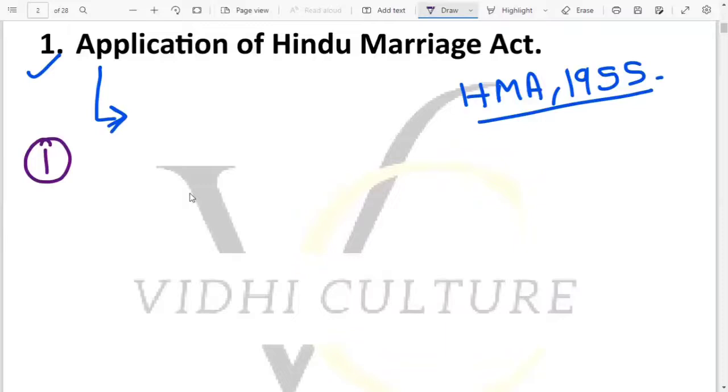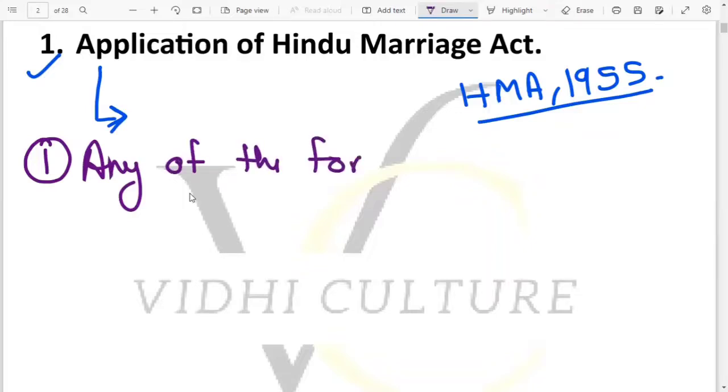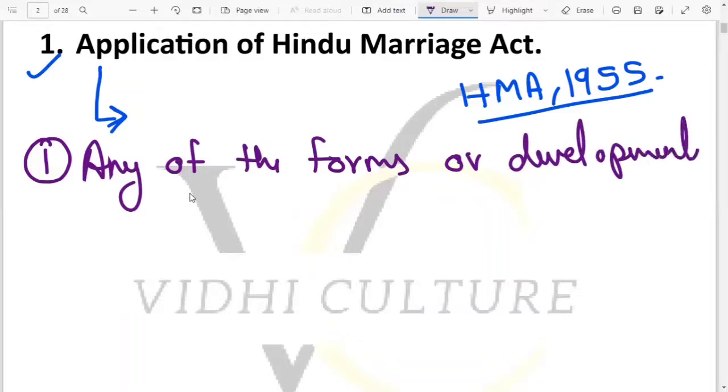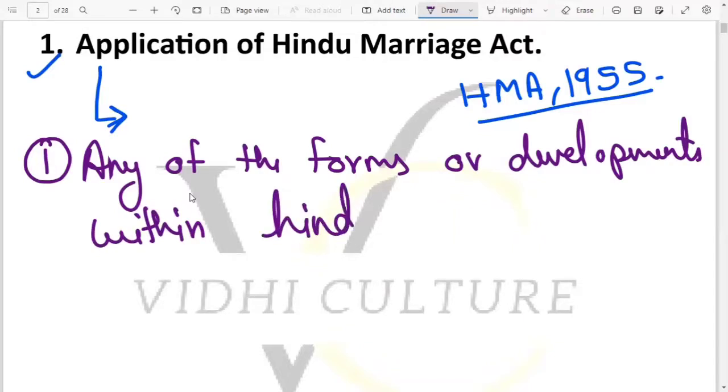So the first one is, which says that, any of the forms or developments within Hindu religion. इससे आपको ये समझना है जैसे कि we know that there are certain subdivisions within the Hindu religion.